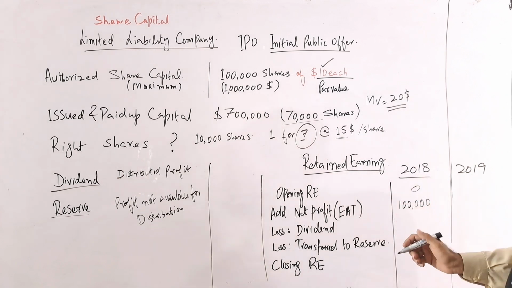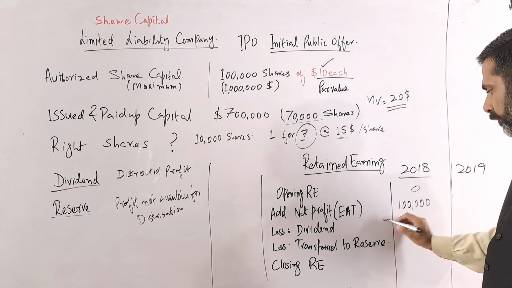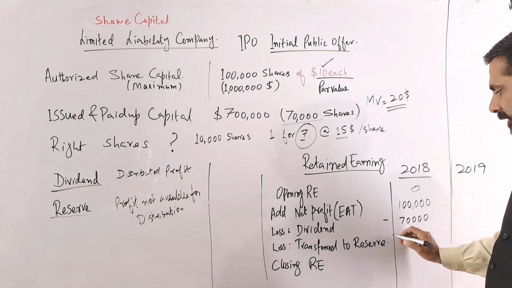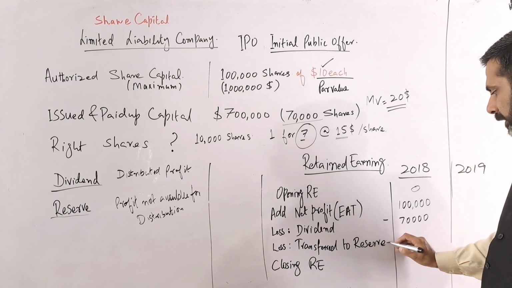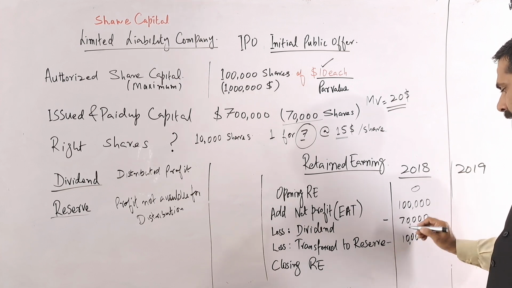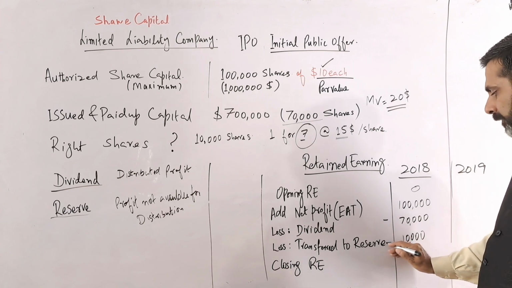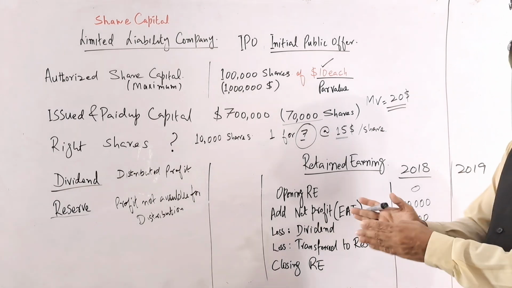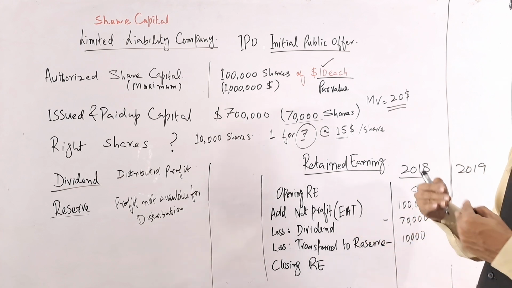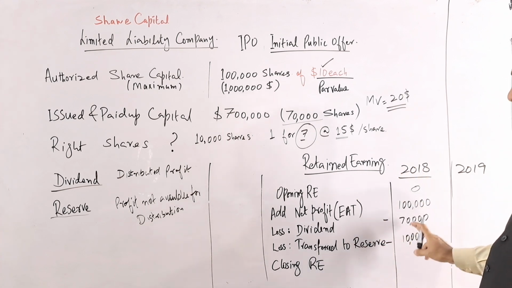Out of this 100,000, they distribute a dividend of 70,000, and they keep a reserve of 10,000. So 10,000 is kept aside, and the dividend they distribute to the shareholders is 70,000.